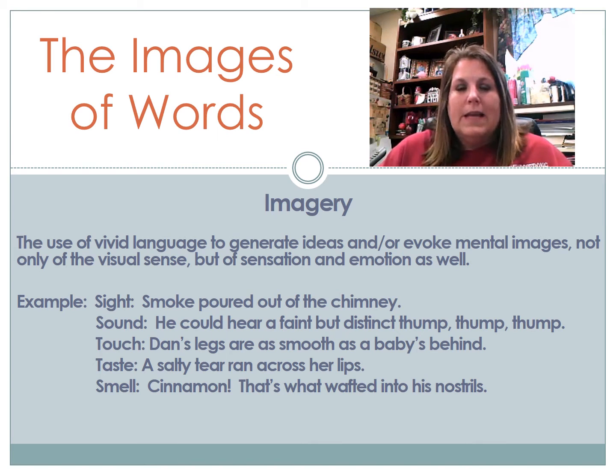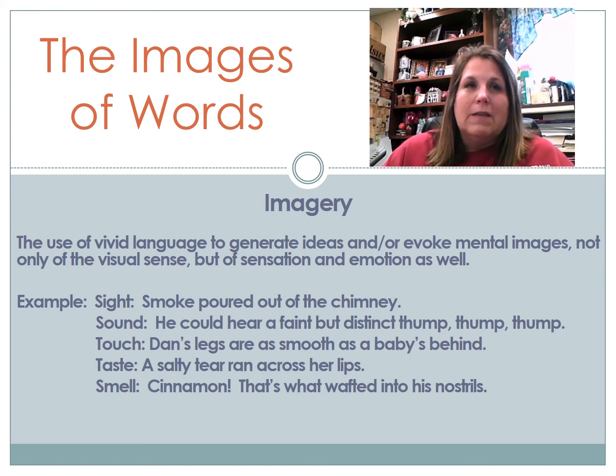So we've talked about the sounds of words and the images of words. We use these words, or authors use these words, to create imagery, the use of vivid language to generate ideas and or evoke mental images, not only of the visual sense, but of sensation and emotion as well. For example, if we look at the sense of sight, smoke poured out of the chimney. We can see in our mind's eye when smoke pours out of a chimney. Compare that to smoke curling out of a chimney or smoke drifting out of the chimney. We get a different feeling or a different sight with the word poured used in that sentence.